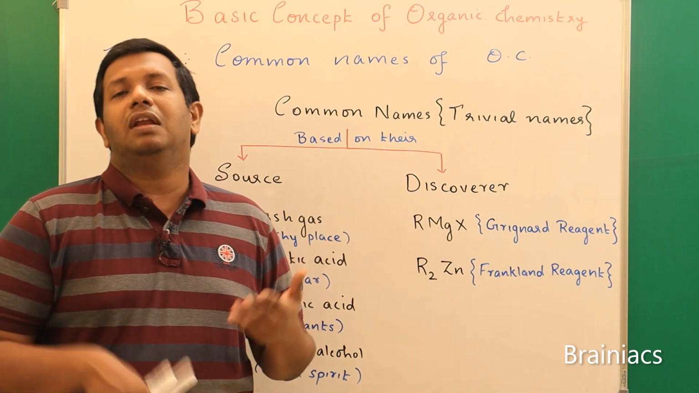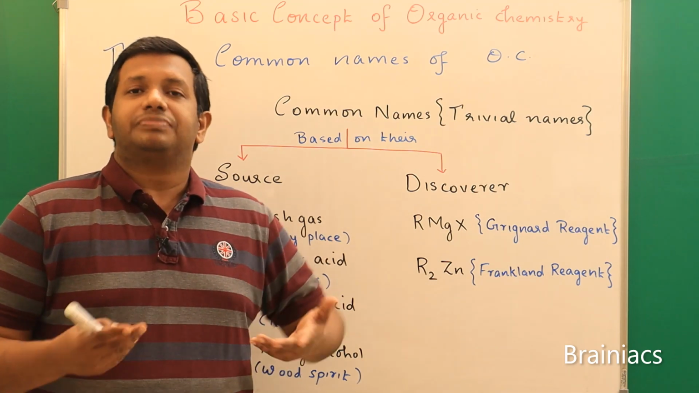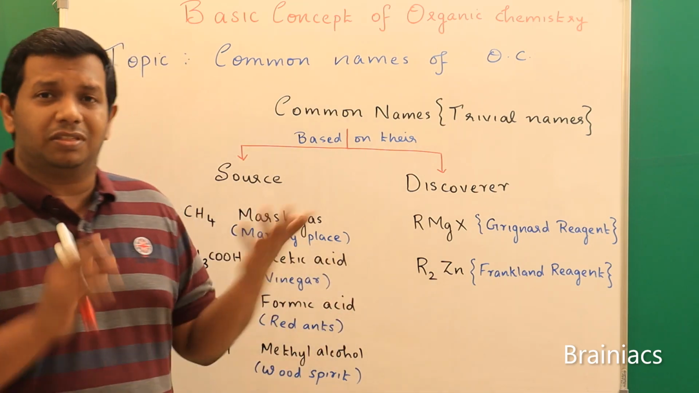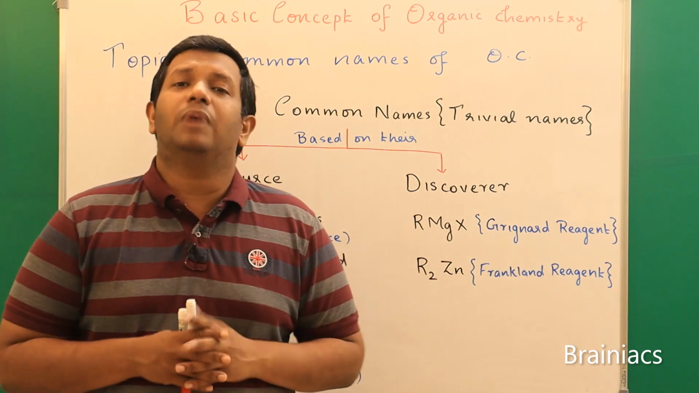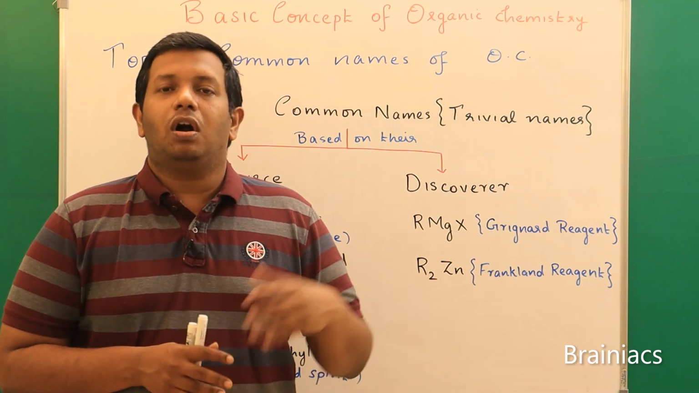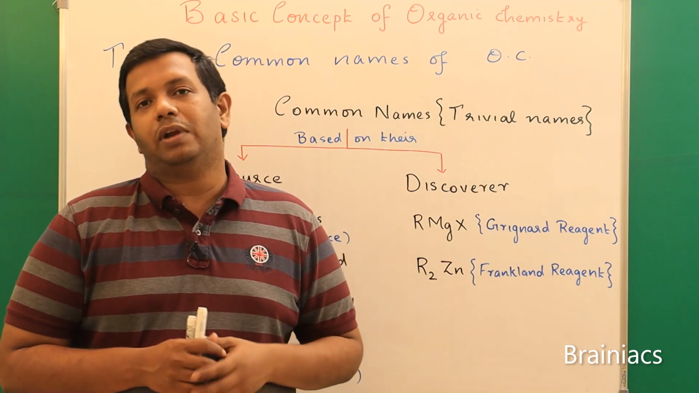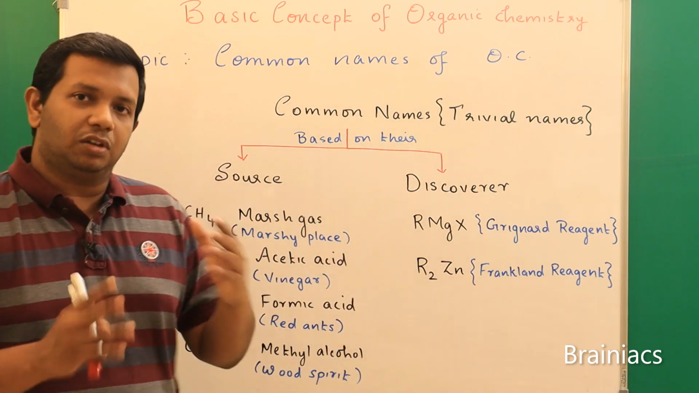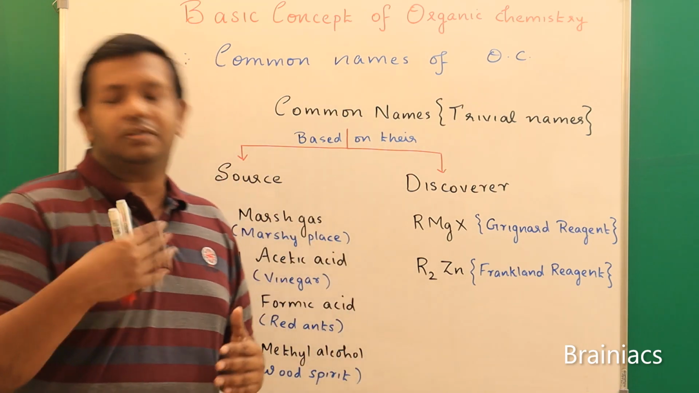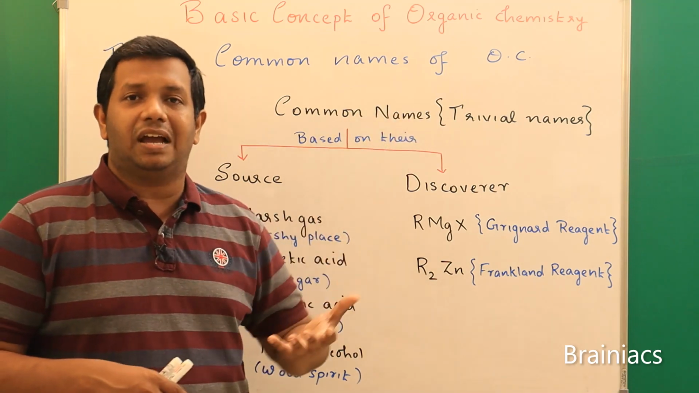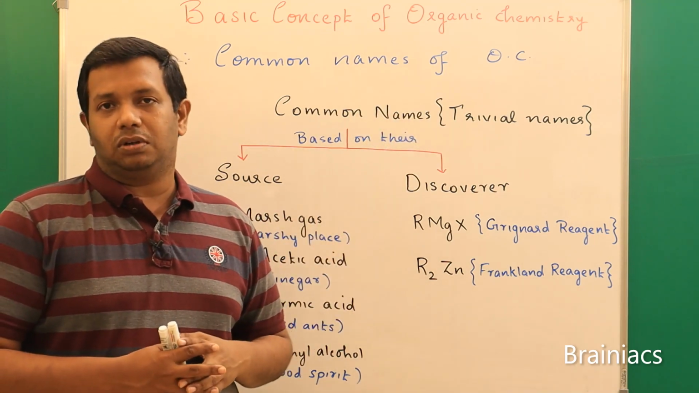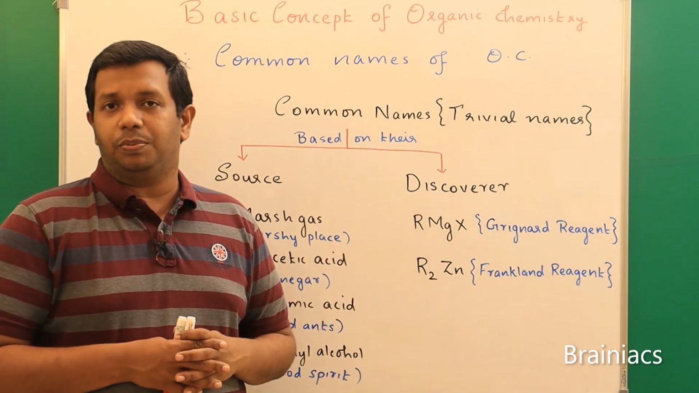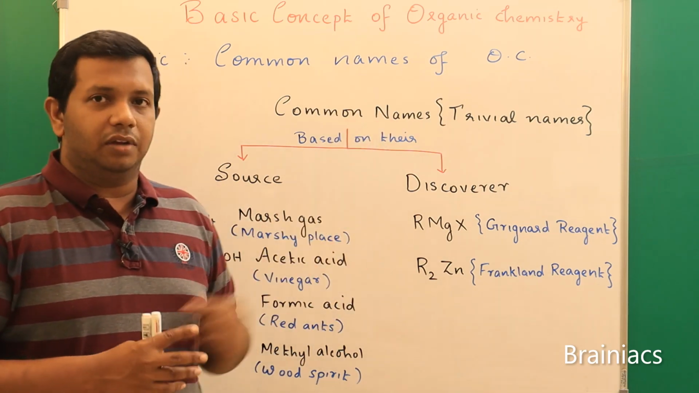What happened later is there became a conflict, because people started discovering similar organic compounds, but their names were very much common. So they formed a body called IUPAC, the International Union for Pure and Applied Chemistry. After some years they put some guidelines to name an organic compound. But still some common names are widely accepted by IUPAC. I have already discussed that, I hope.